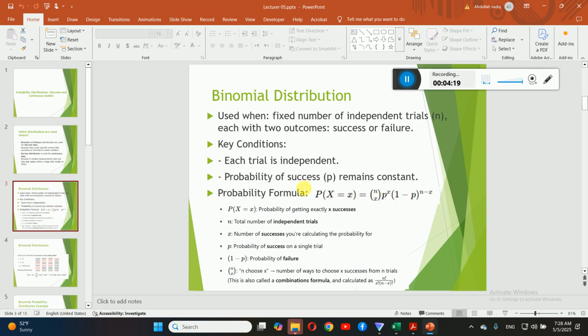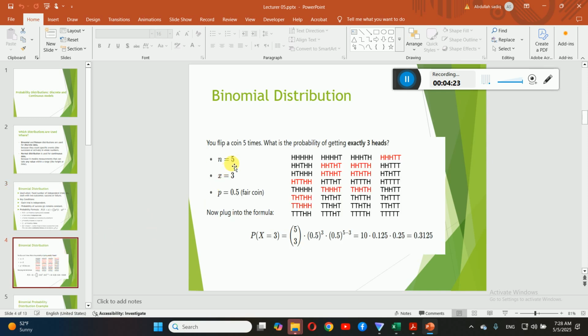For this formula we need some information. For example, first you need the number of trials. Number of trials: when you flip a coin 5 times, the 5 is the number of total independent trials you have. Now we are interested in the success. The success here is the 3 heads. We are interested to know how many 3 heads we have in the total number of trials. And now the third information you must have is the probability of one coin, one turn.